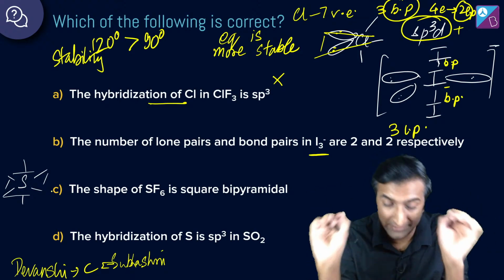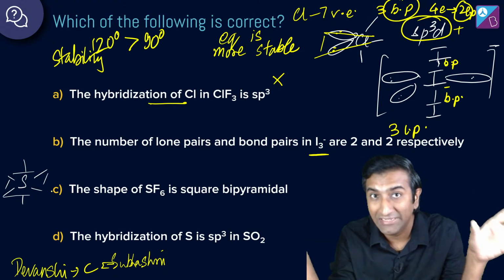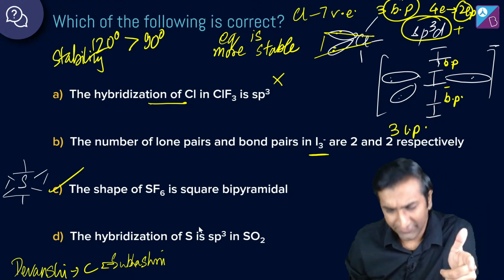Please make sure that you remember that. That's important as well. But square bipyramidal में all bond lengths are equal, equivalent. ठीक है? And this is the right one. So what about this one then?